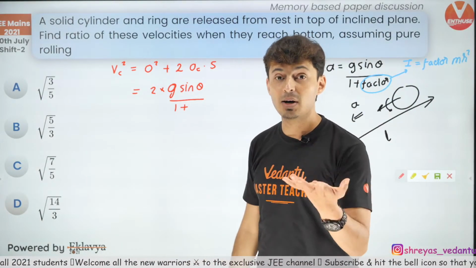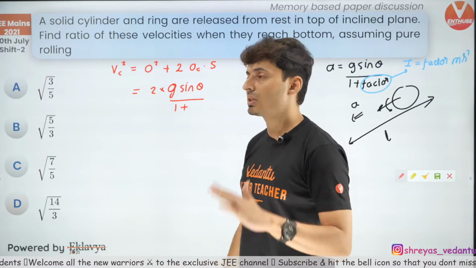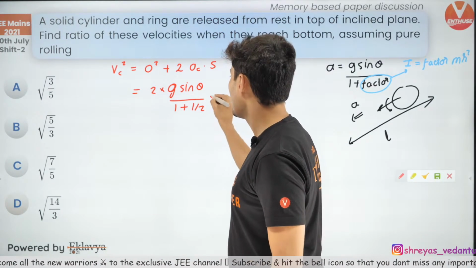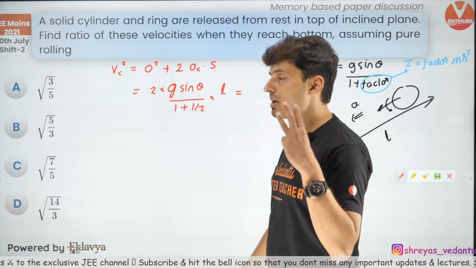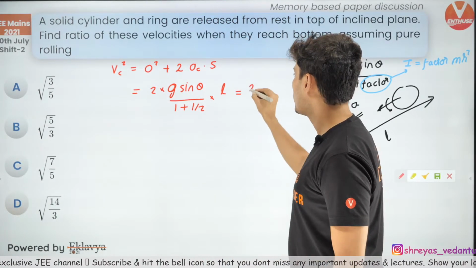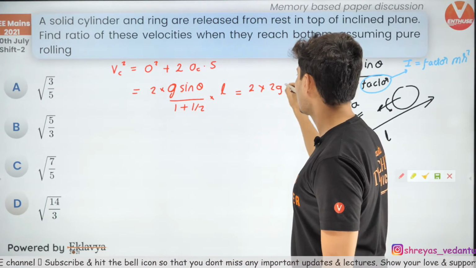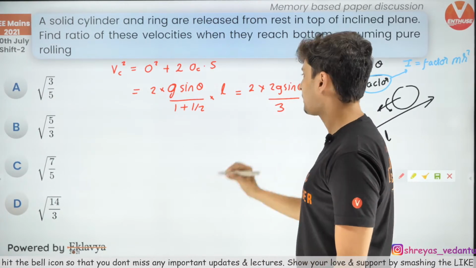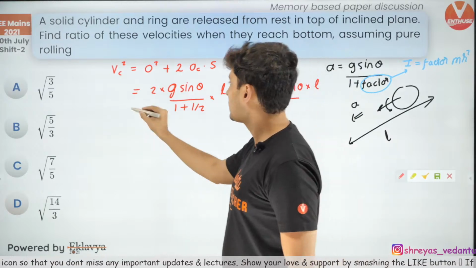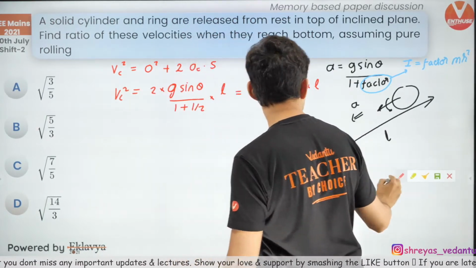Same like disk, mr square by 2. So 1 by 2 is the factor. So just put 1 by 2. S is L. So what will happen? 1 plus half is 3 by 2. 2 will go on the top. So it will become 2 into 2g sine theta into L divided by 3. This is what I will get. Now this is Vc square.